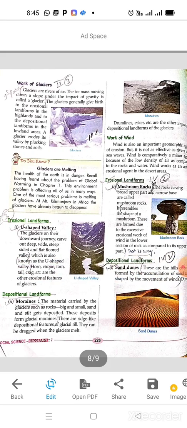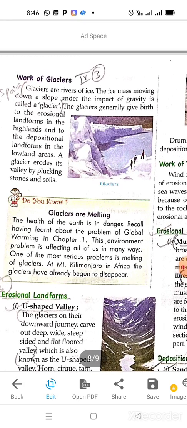Now we have read about the work of the sea and the different landforms created by it. Now we are going to know about the work of glaciers. You can see in the picture glaciers. Glaciers are rivers of ice. The ice mass moving down a slope under the impact of gravity is called a glacier. So it's a river which moves downward.